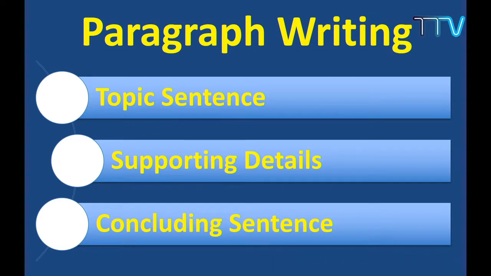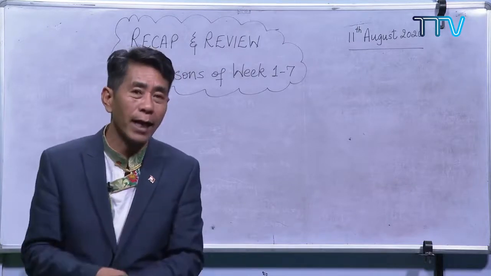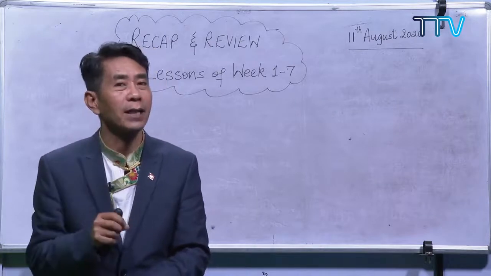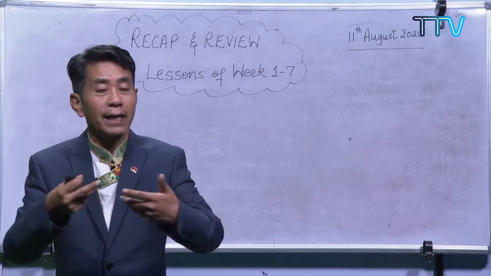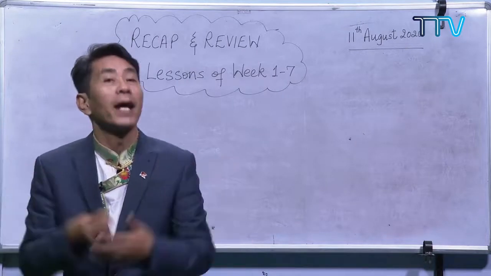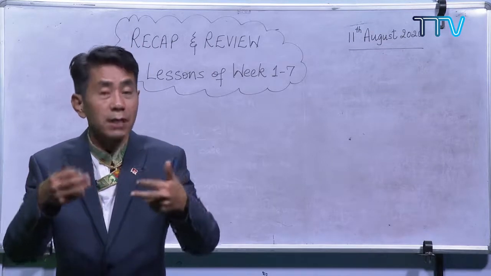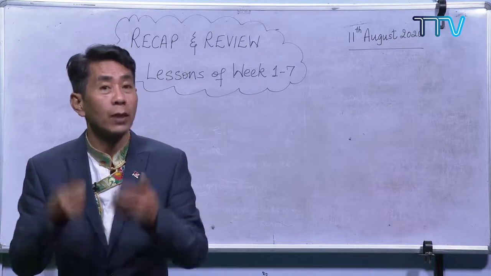We have to keep in mind these things. The first one is the topic sentence. So what is a topic sentence? A topic sentence is a sentence around which all the remaining sentences revolve. And normally the topic sentence always comes in the beginning. So whenever you come across any paragraph, you will find the topic sentence on top of the paragraph, maybe the first line. Then you will get some idea what this paragraph is all about, because everything is mentioned in the first sentence. So that is a topic sentence.